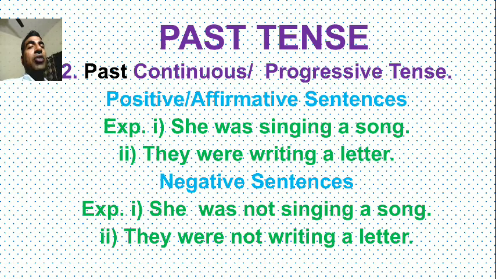And past tense, past continuous or progressive tense: ing will be there, and the helping verbs was and were are also used here. So she was singing a song, they were writing a letter. And negative: she was not singing a song, they were not writing a letter.